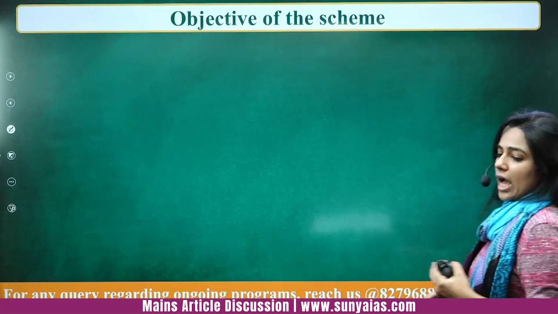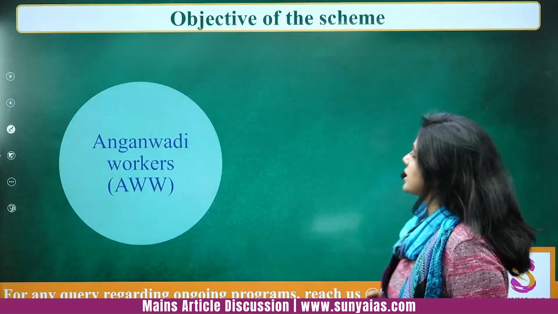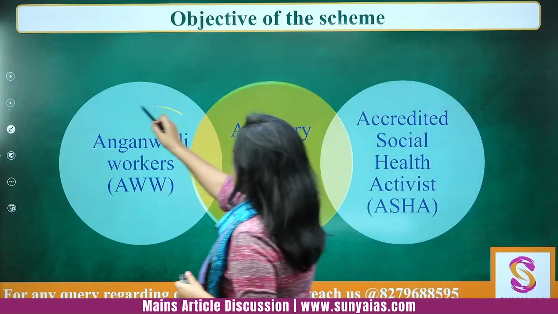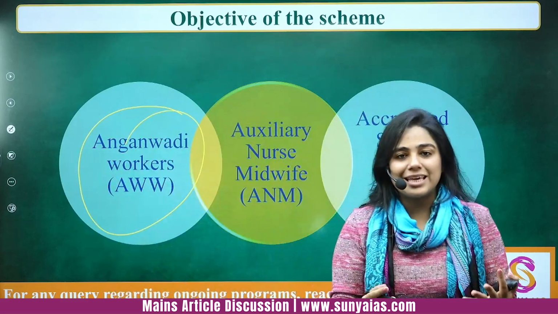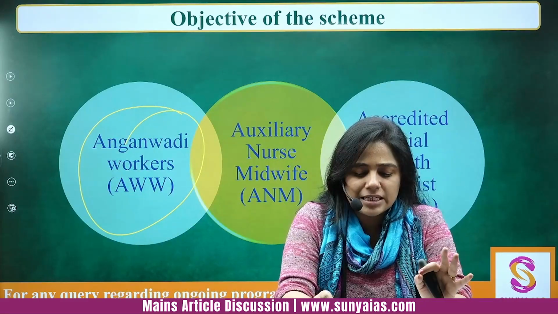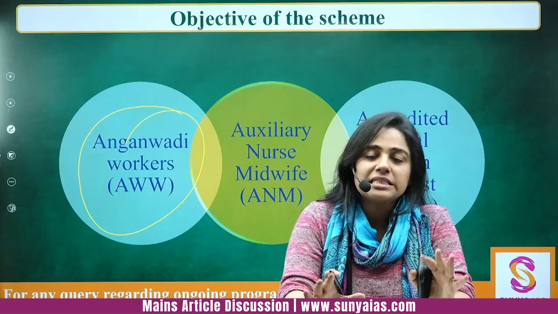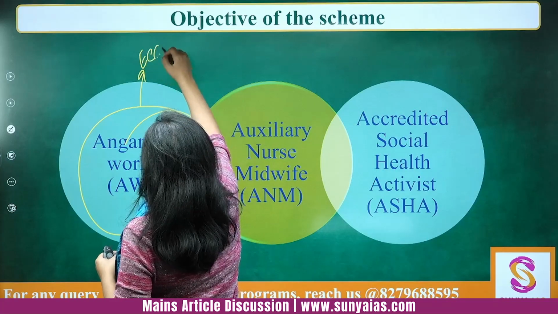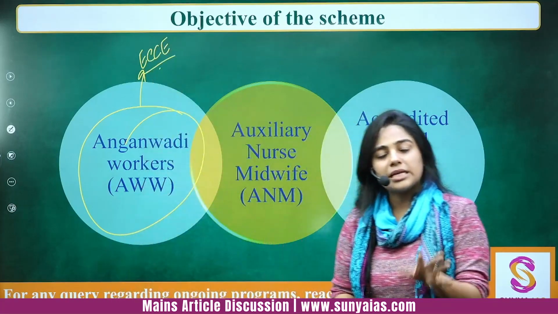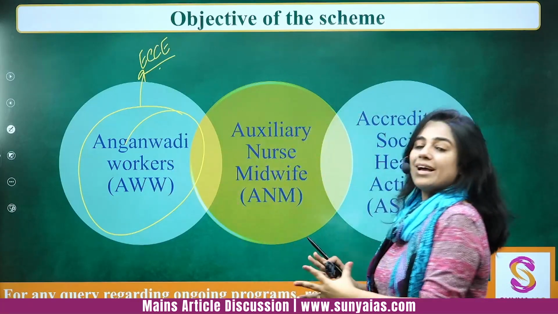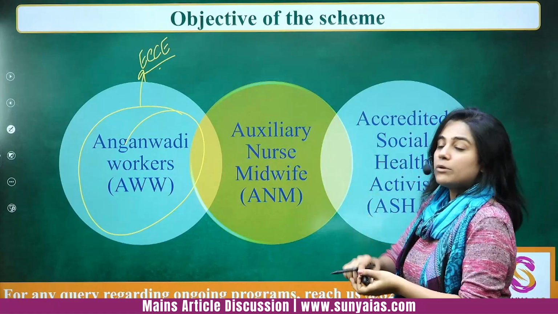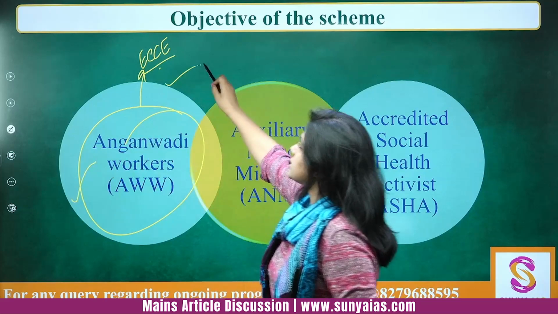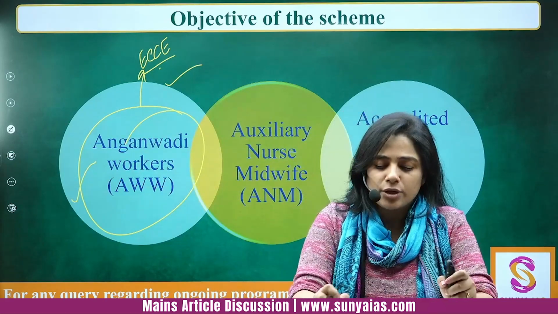Okay. Now I have already told you the objective, but just understand the whole structure also. There are the Anganwadi workers who are running and making the Anganwadi centers functional. What is their primary job? Their primary job is early childhood care and education. Okay, that is number one. This is the structure that I am explaining to you along with the objective, that what does each person do in this scheme. Anganwadi workers provide early childhood care and education.